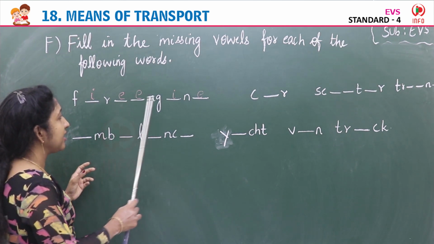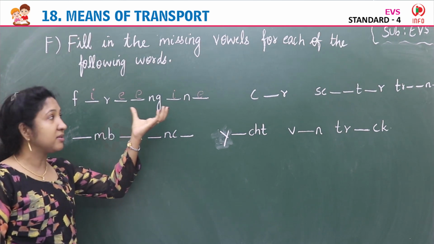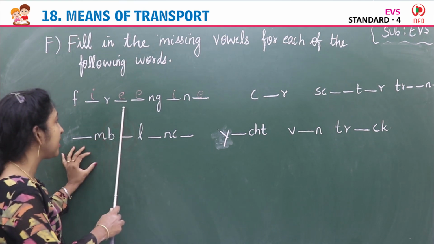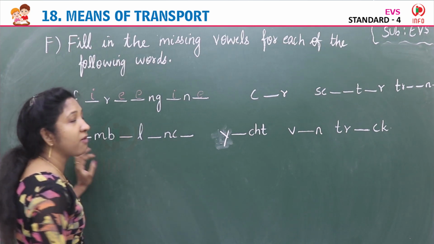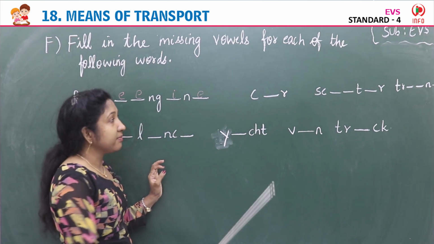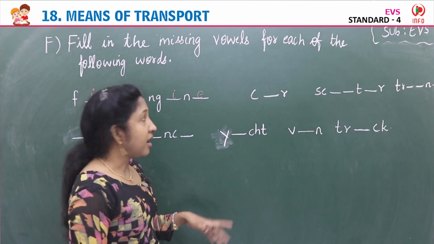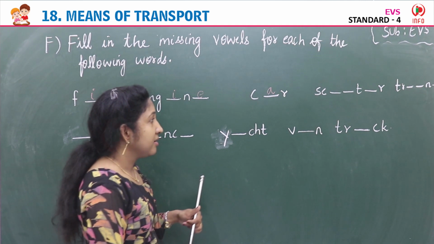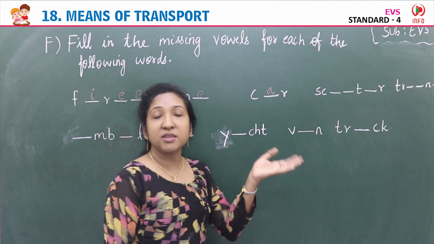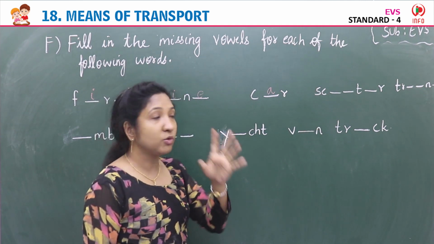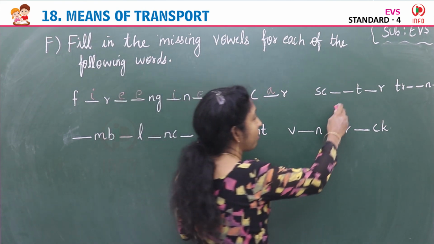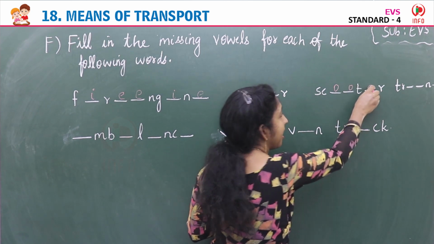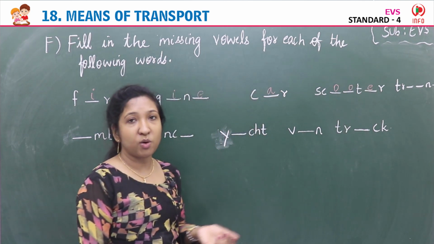Yes, so I and E. See, the missing letters are vowels. I and E are vowels. Fire engine, F I R E E N G I N E. Next, the image of a car. Yes, easy. C A R, car. A is a vowel. Next image is a scooter. So the missing vowels in S C O O T E R are O and E.